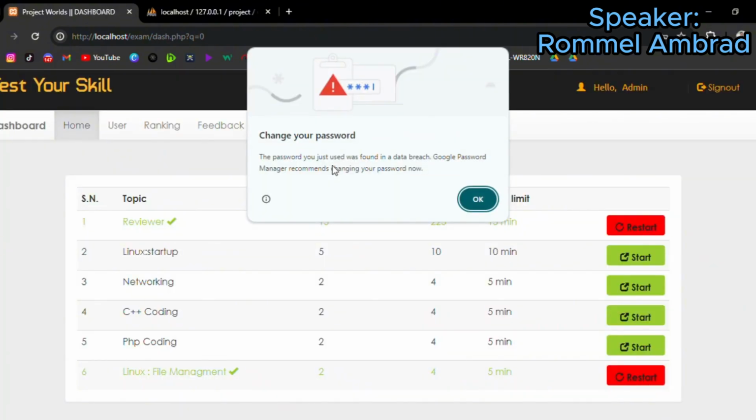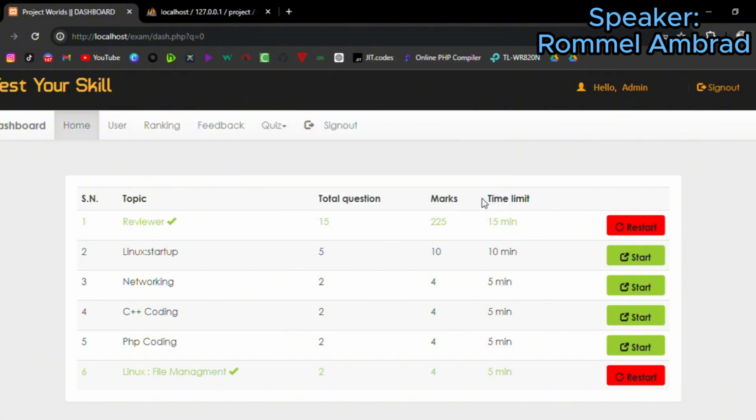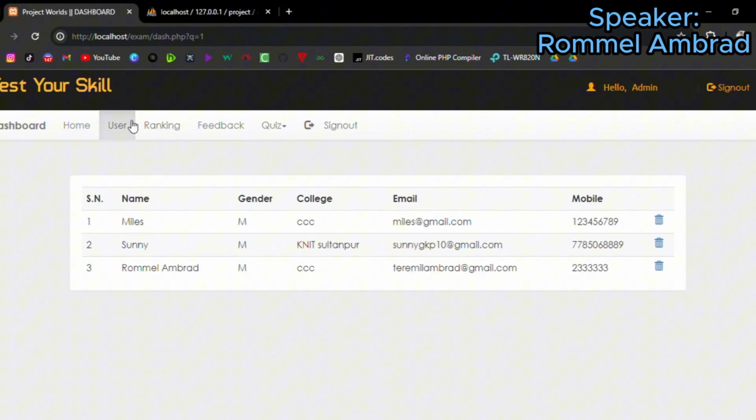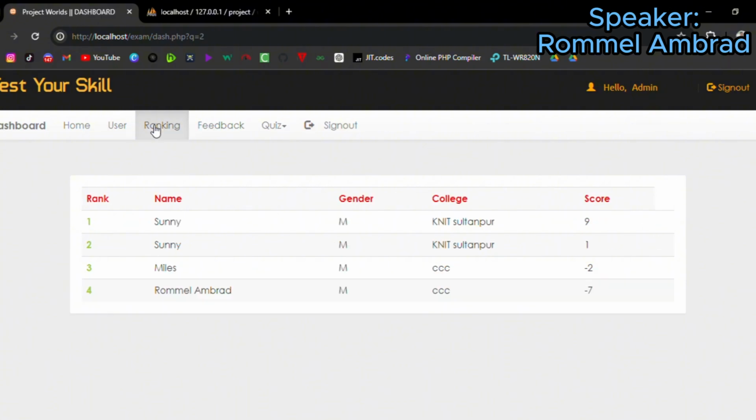As you can see, there is a notification on the screen again. In the admin dashboard, there is nothing in particular. But in the admin, you can modify the quiz and the user. You can delete the user after answering the quiz. And we can see the ranking of the students taking the quiz.